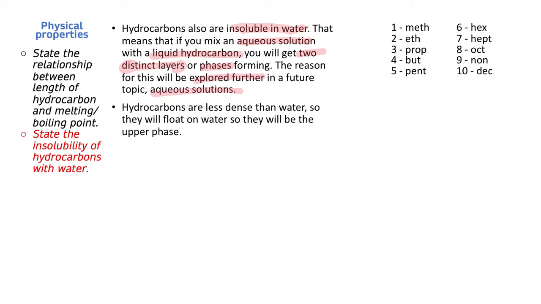Okay, so hydrocarbons are generally less dense, actually always less dense than water, and so they will float on water, so they will be the upper phase. All right, so anytime you add a liquid hydrocarbon to water, it's going to be less dense and it's going to float on that water, and so therefore it's going to be the layer on top. And so when you're describing the layers, the layer on top is going to be the hydrocarbon, and the layer on the bottom is going to be the aqueous solution or the water.